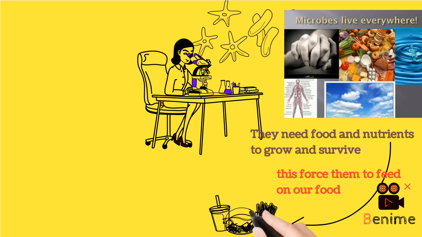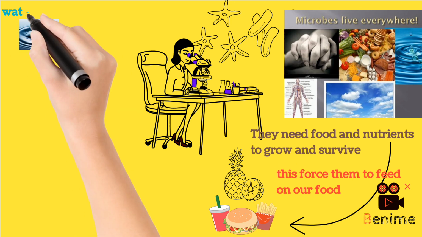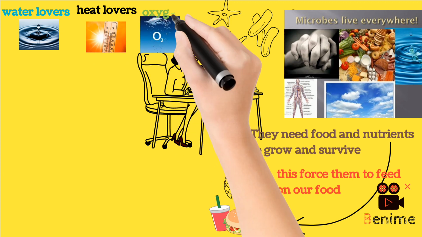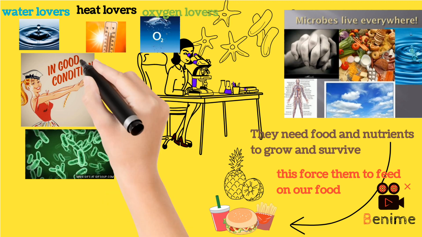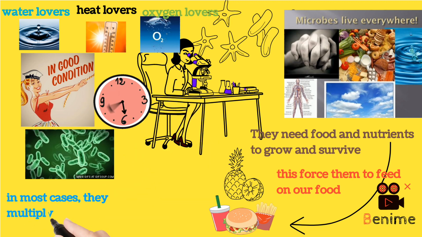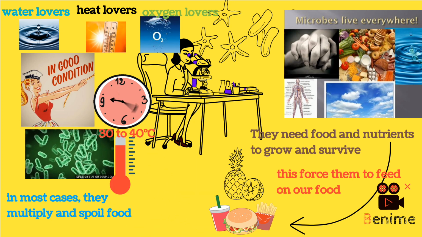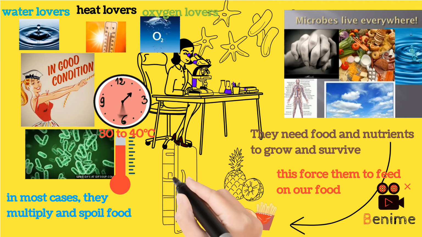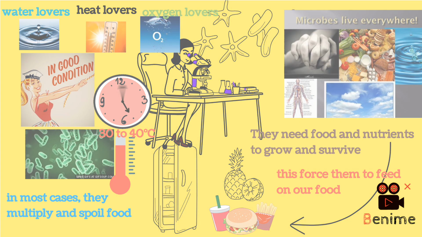Different microorganisms have their own conditions to spoil food. Some are water lovers, heat lovers, and oxygen lovers. When the condition is favorable, they multiply in thousands and millions and spoil food. In most cases, they multiply very fast at temperatures of 30 to 40 degrees. This is why it is advisable to store food under refrigeration so as to reduce or stop their multiplication.